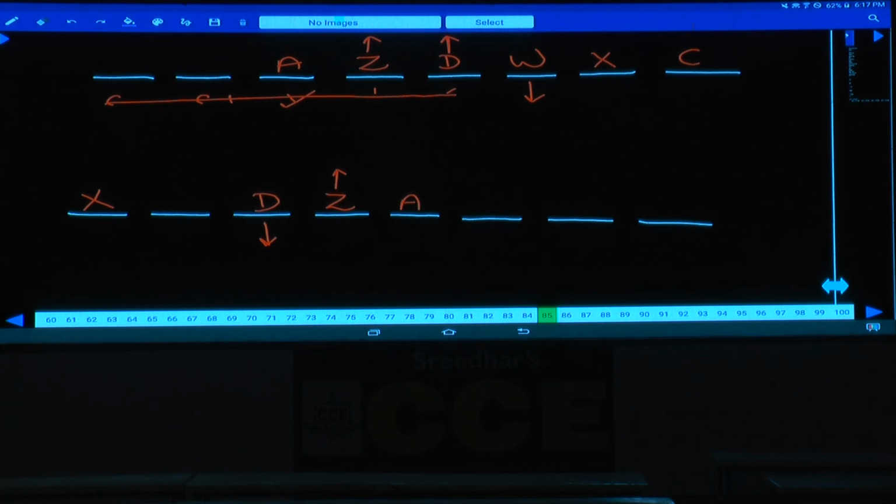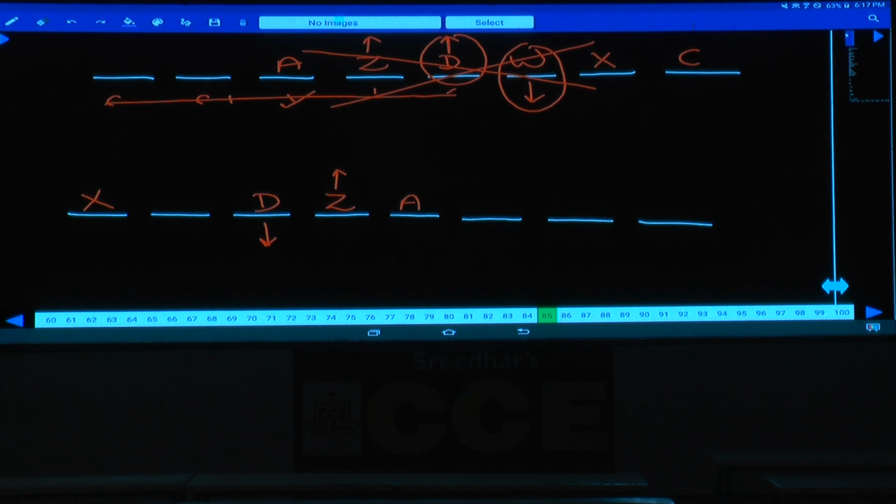As of now, this is the case we are taking. W faces the same direction as D. Here D is facing north, W is facing south. Hence, these 2 persons are in opposite directions, and the first case is completely ruled out. Clear now? Now, we are left with only one case, the second case.